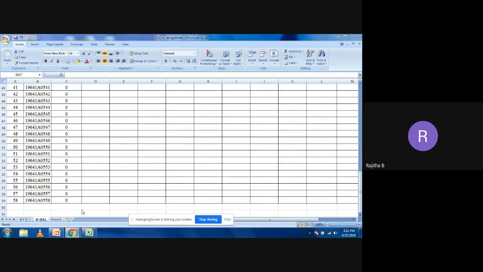Try on your own. I think Suresh has already said how to install the C++ compiler in a mobile app. So use the mobile app compiler to write the program, execute the program, and share your screens. Okay, ma'am. Okay, thank you. You can leave the class.